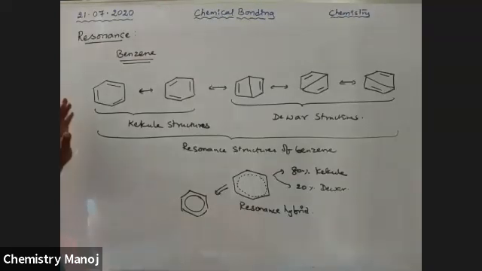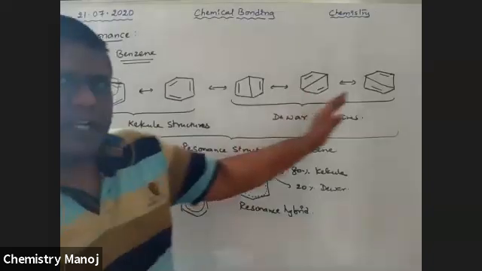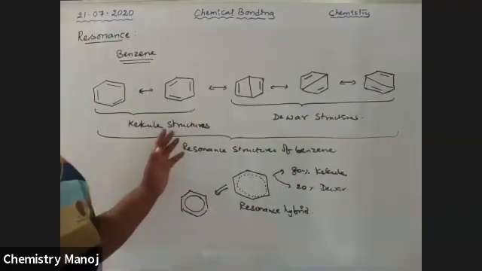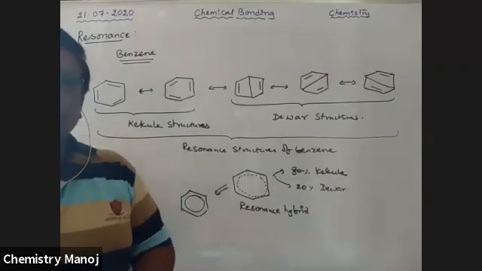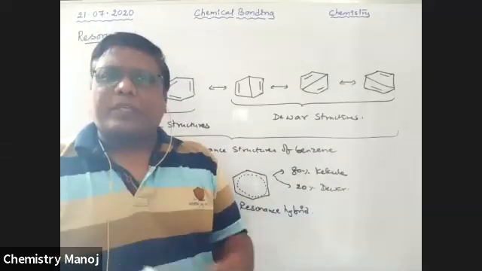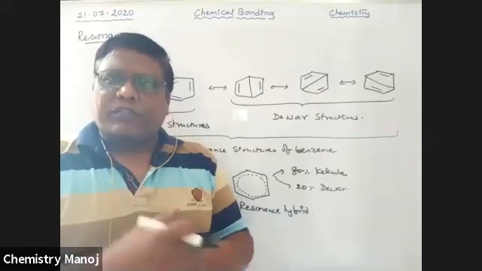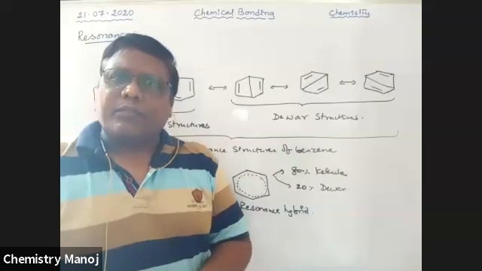Once again, boys, I am giving an important point. Because of this resonance, the molecule loses some energy. Atoms are rearranged, and for that rearrangement some energy is required, so automatically the molecule loses some energy.